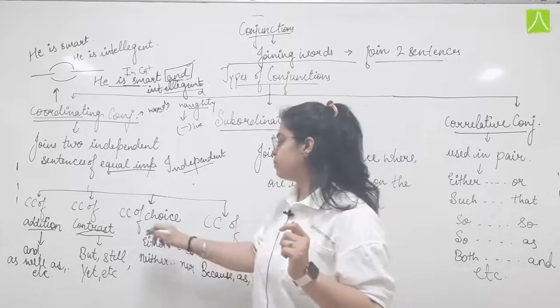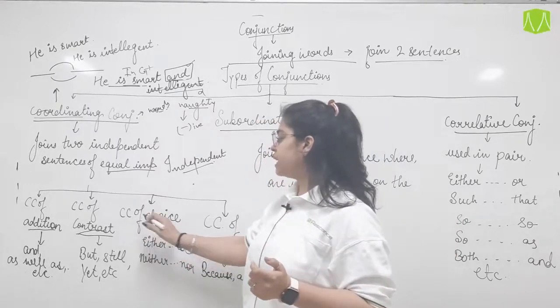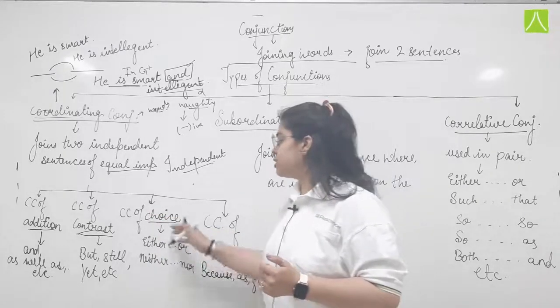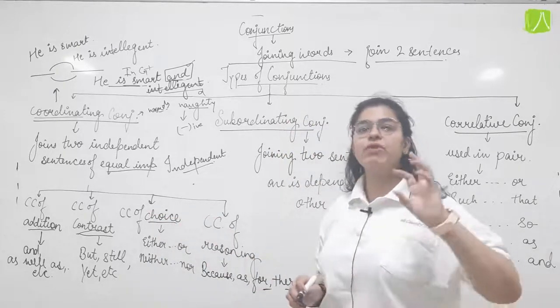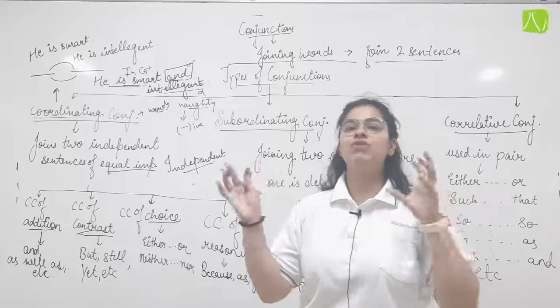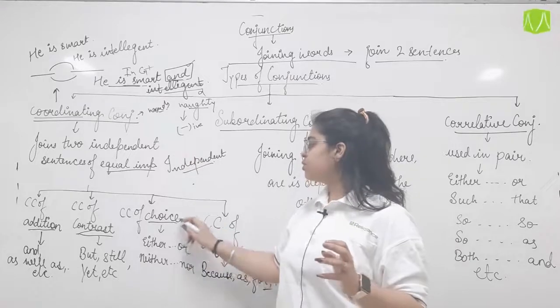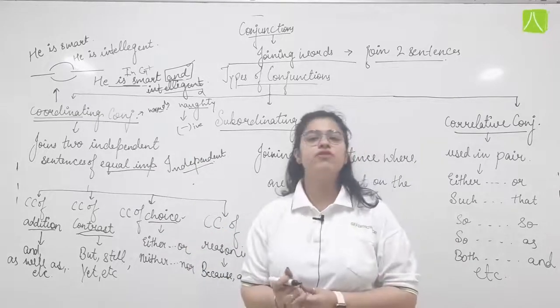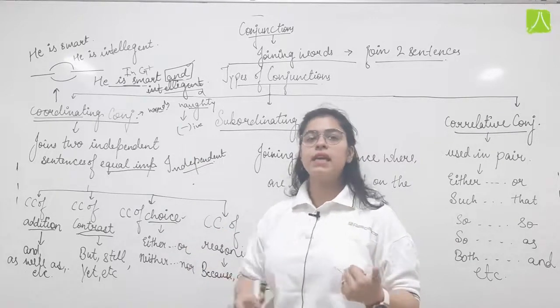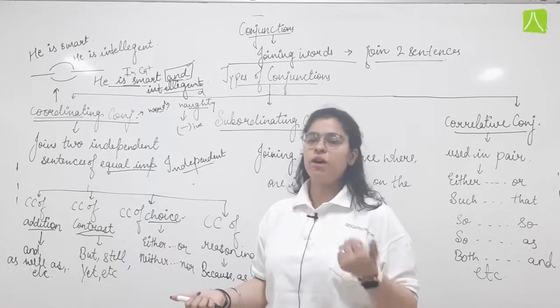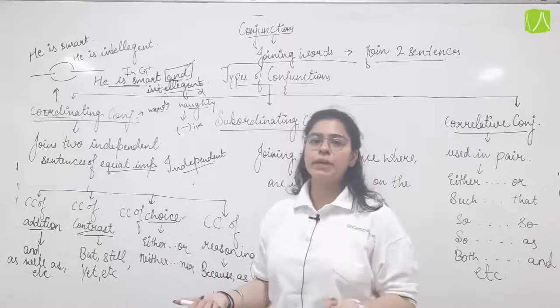Then the coordinating conjunction of choice. Now what is choice? When I give you one option or the other, you have to choose between the two, you do not have a third option. There you use the coordinating conjunction of choice. Either he or she has given me the copy.